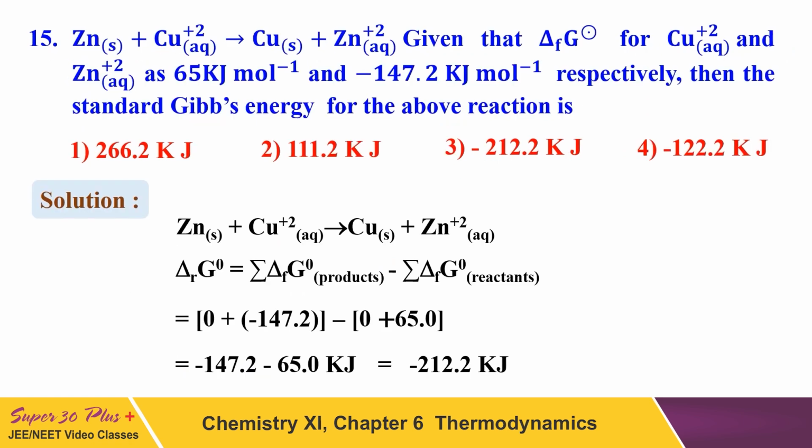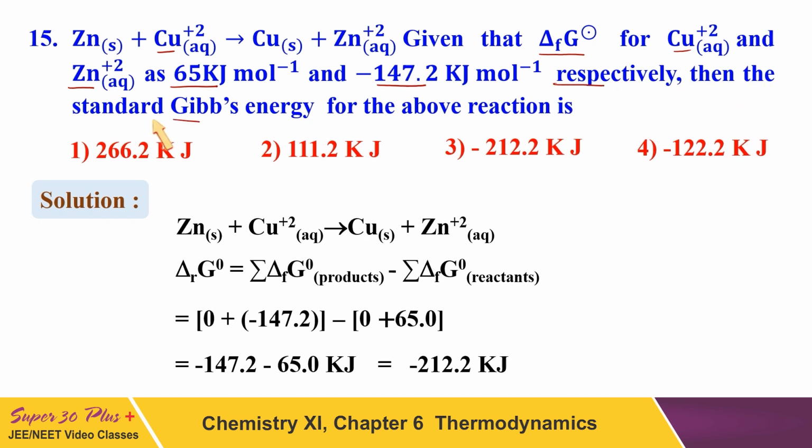Furthermore, another question is given. Here in this question, we have one equation. What is given in the equation? Zinc plus copper plus 2 gives copper plus zinc plus 2. It is given that the standard Gibbs energy of formation for copper plus 2 and zinc plus 2 are this one and this one respectively.